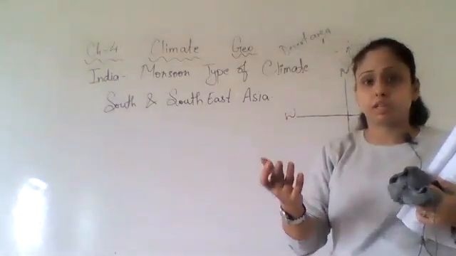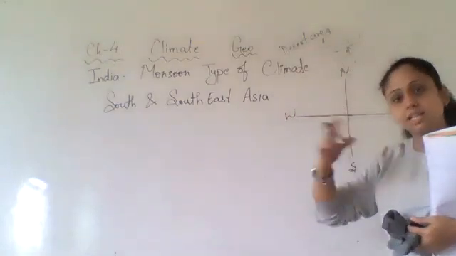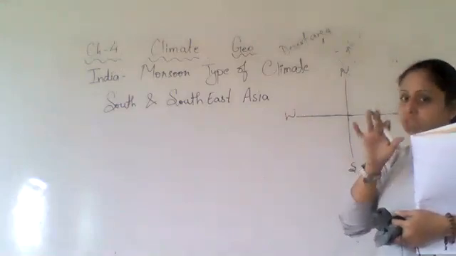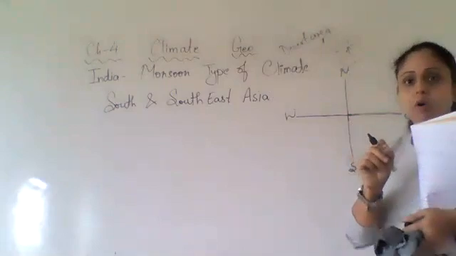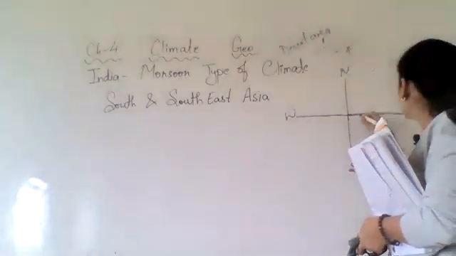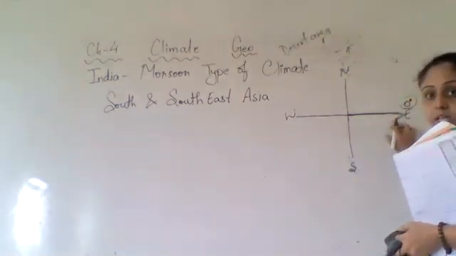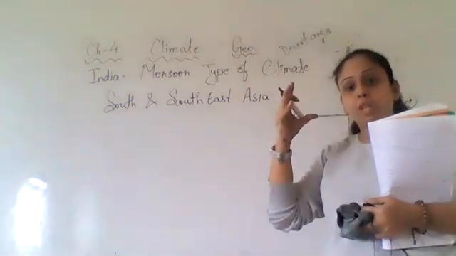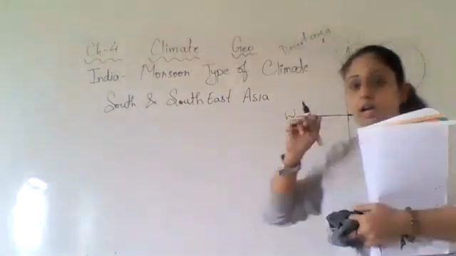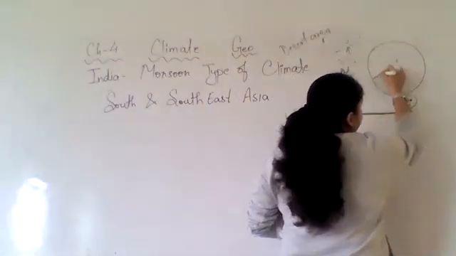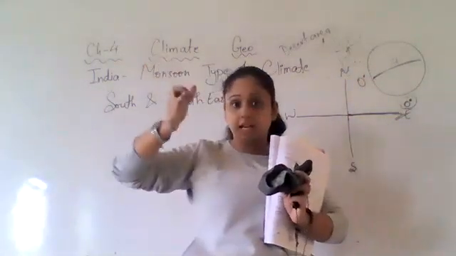Now, when we read the elements of the climate, we will find that there are various elements which affect the climate. Right? So that we will go ahead with. But till now, I want to give you one reason. This is the equator, and if you see the Earth, the equator is the raised area.